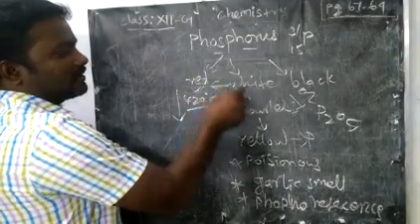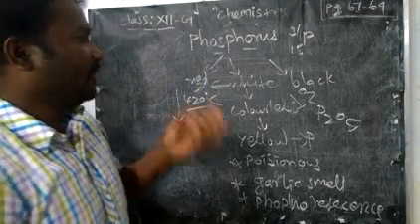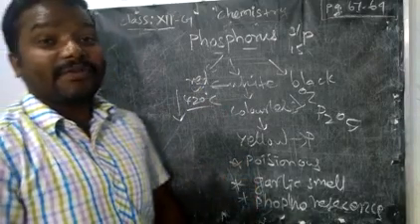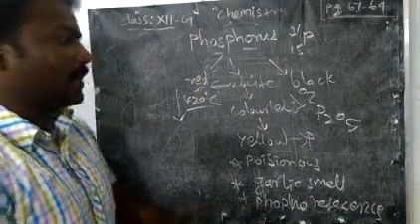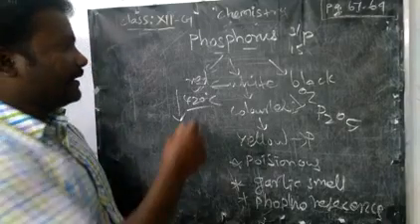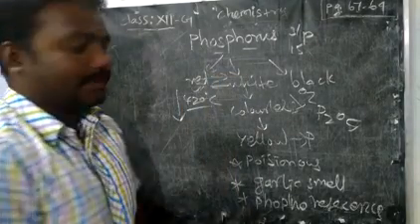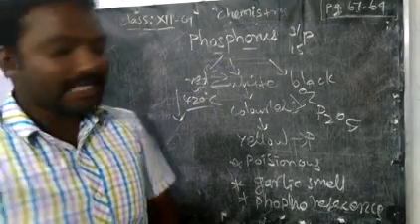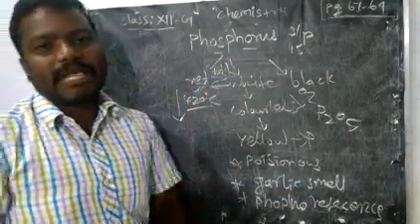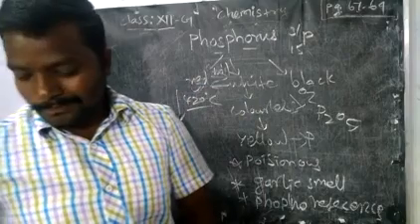Red phosphorus does not have poisonous character or any smell, nor does it show phosphorescence. Even red phosphorus you can convert back into white by boiling it: it is converted into gaseous vapor, becoming white phosphorus, right?